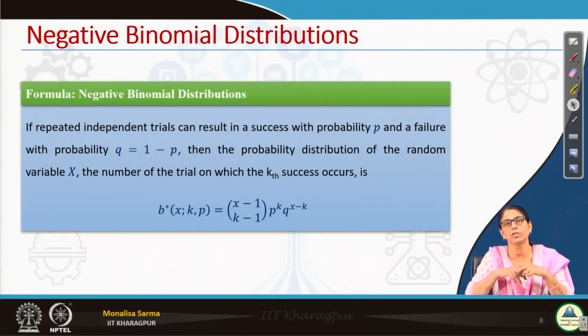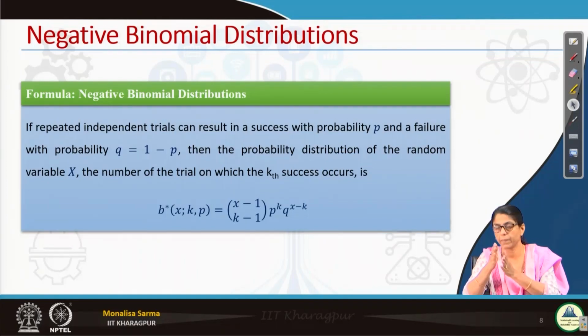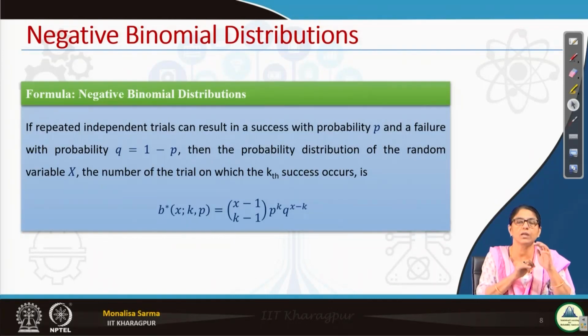So, our formula for calculating f(x) will also be almost the same. Since we are interested in finding the kth success, my last trial, the xth trial, will be the kth success. In the trials before that, the x minus 1 trials, I will get k minus 1 successes.